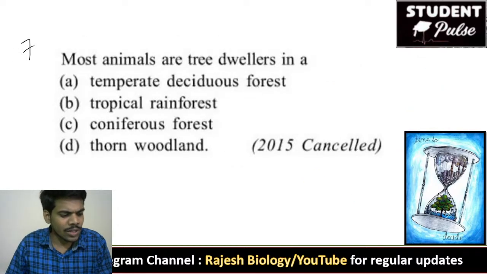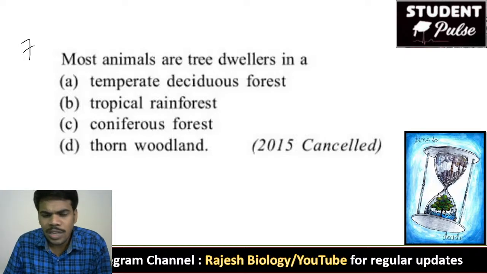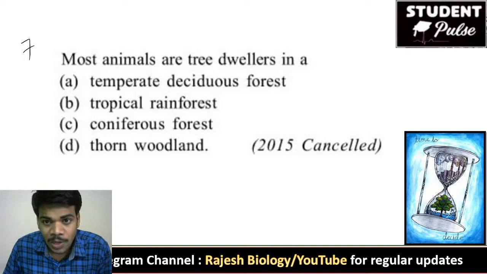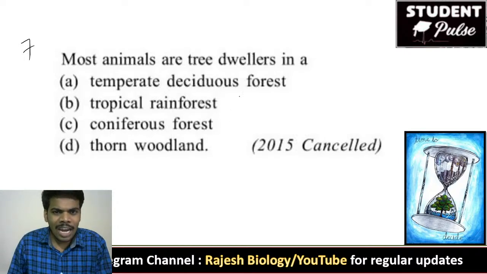Come to the seventh question. Try to guess the answers. Even though you are wrong, there is no problem. But you will know which answer is wrong for this particular question if you say either right or wrong. Okay. Most animals are tree dwellers in A.